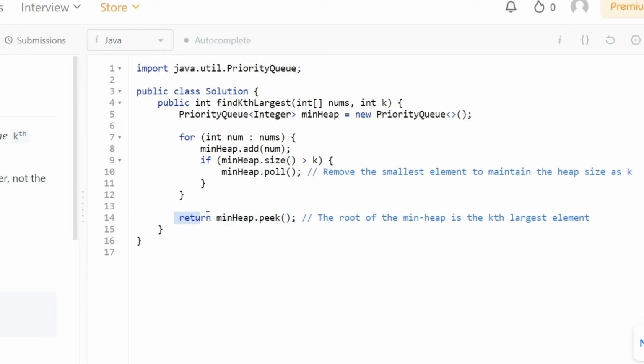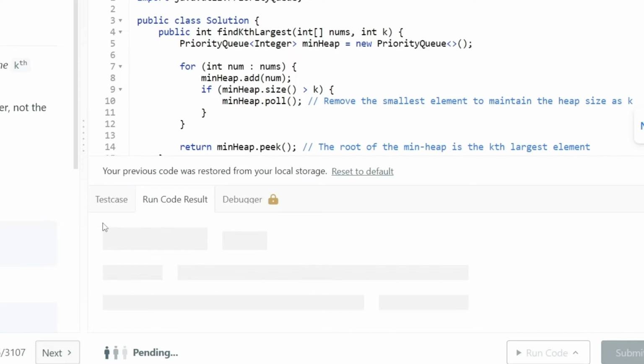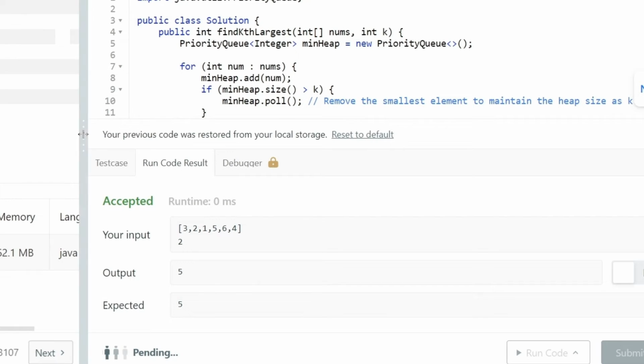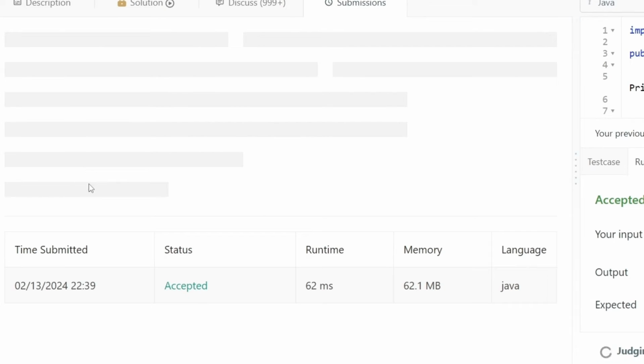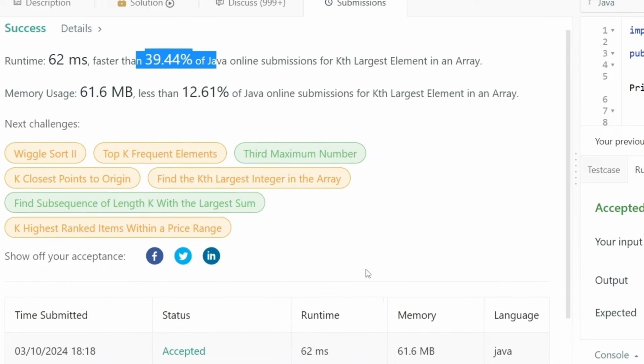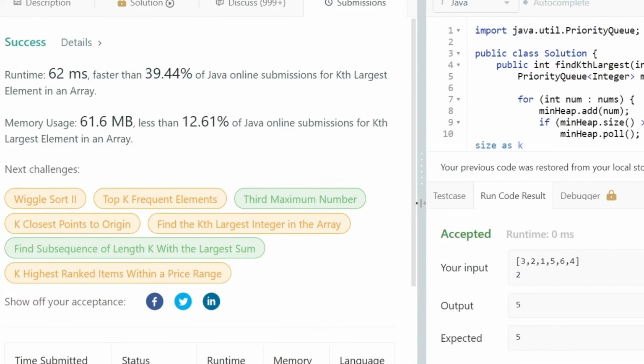So in the end, we should have a min heap that only contains the kth largest element at the very first position, that we are going to do a peek operation and return. And let's try to run the code. Okay, seems like our solution is working as expected. Let's submit this code. So our code runs faster than a lot of other solutions, and this is a really good approach. So I would be posting this solution inside our GitHub repository.